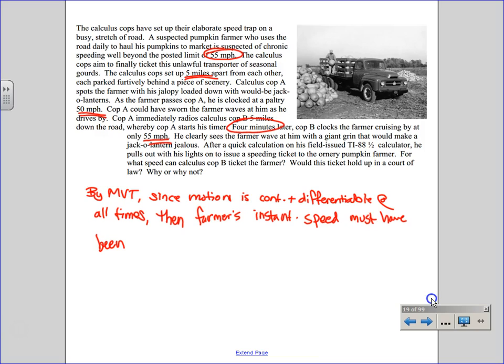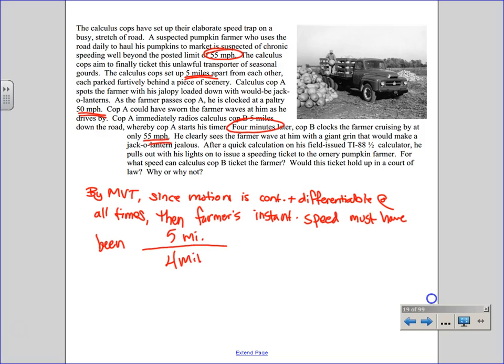4 minutes. So it's like, oh, hey, at this time, when he passed cop A, he was fine. When he passed cop B, he was fine. He was even waving, being like, it's a good day, right? But what can I do with this information? Can't I figure out his average rate? How do we find rate? Isn't it distance over time? Miles per hour? Wait a minute, 5 miles per 4 minutes doesn't work. What do I need to do?